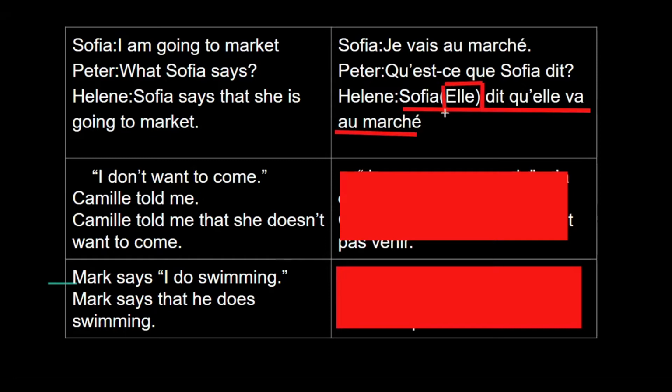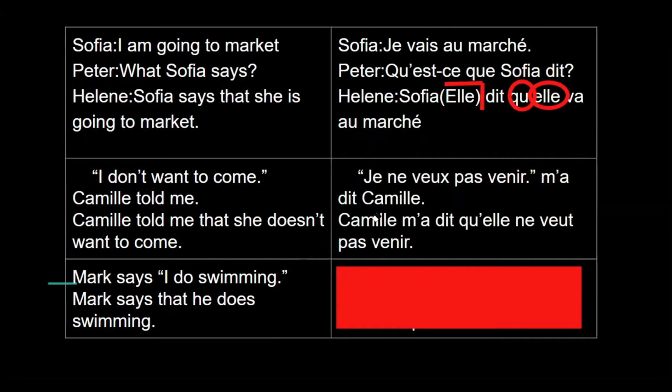Now dit, because the word is dit, que, elle va. So that she is going to the market. We used que over here. I'll highlight que we have used, and then elle because Sophia is feminine, and then we have written everything as it is. Now we have converted vais, which was conjugated with je, to va, which is conjugated with elle. So we have to keep concern of that also. We have to conjugate the verb exactly like that.